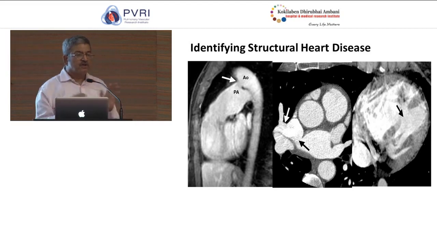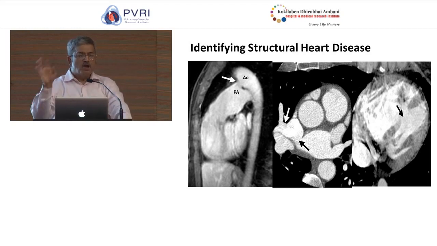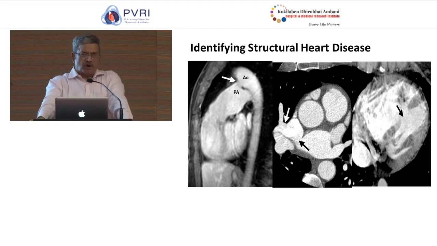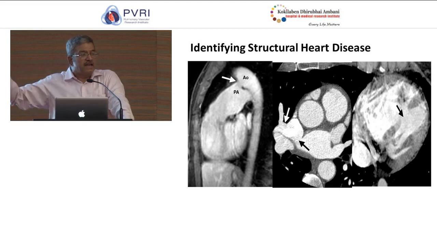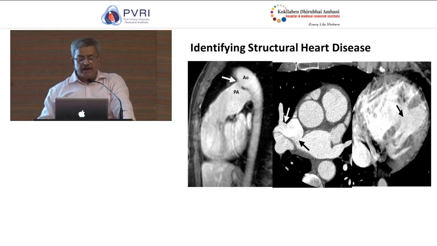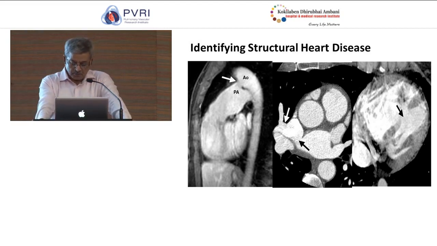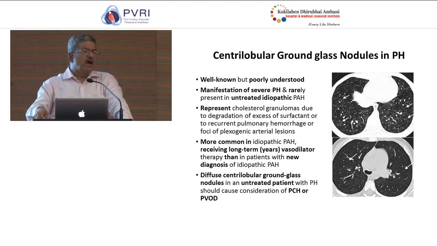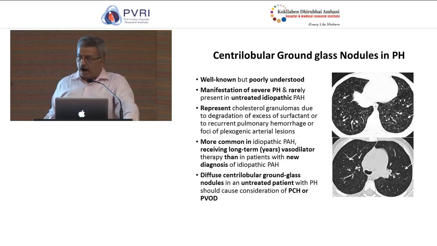What I'm trying to show you is not the anatomic diagnosis, but that these images can actually identify any given structural abnormality, whether it is cor triatriatum or a left to right shunt at any level, which can be identified in a CT image. CT tends to go beyond identifying these structural abnormalities in the heart or in the pulmonary arteries.